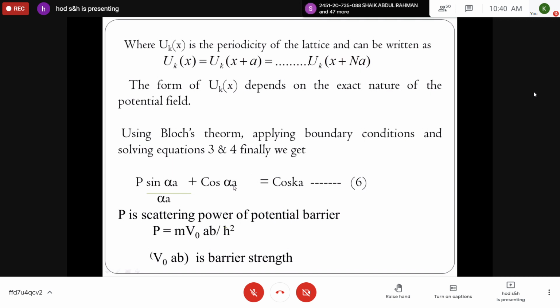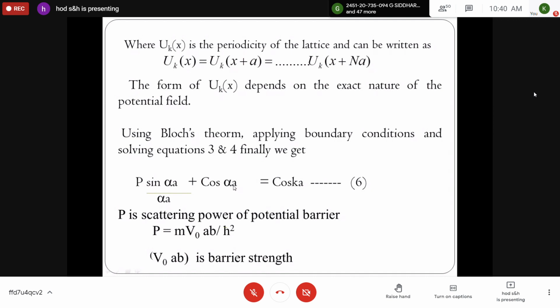So finally, you will be obtaining P sin(αa)/(αa) + cos(αa) = cos(ka). This is equation 6. So we should write this expression only after using Bloch's theorem, applying boundary conditions, and solving equations 3 and 4. Finally, we get P sin(αa)/(αa) + cos(αa) = cos(ka), which is equation 6. This sentence you should write, you will get full marks.